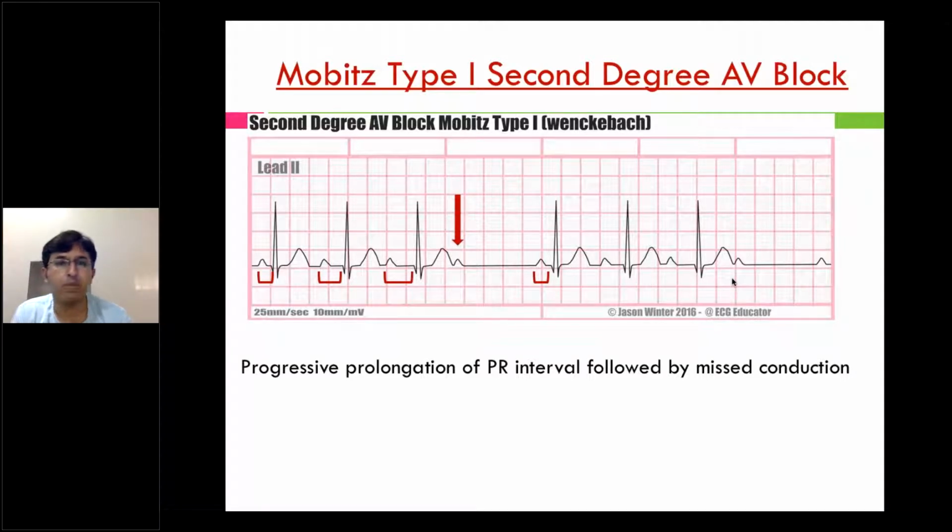Basically sinus bradycardia and Mobitz type 1 second degree AV block do not require any treatment. You need not do anything, you just need to observe, and most of them will be asymptomatic. Rarely symptomatic patients will require some atropine, but the majority of the time you should not overtreat sinus bradycardia and Mobitz type 1 second degree AV block patients.